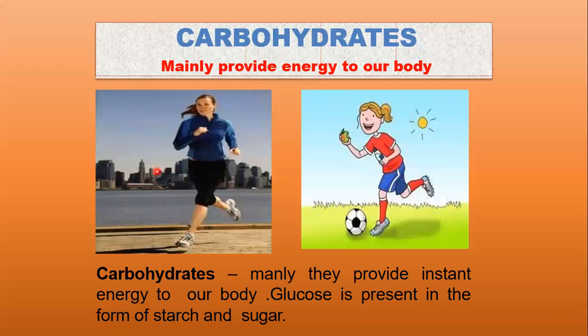See this? These carbohydrates are the energy giving food materials, right? Mainly they provide instant energy to our body. Glucose is present in the form of starch and sugar. And one more important point is that glucose provides energy within a fraction of seconds. Mostly athletes or sportsmen take glucose for the instant energy, right?